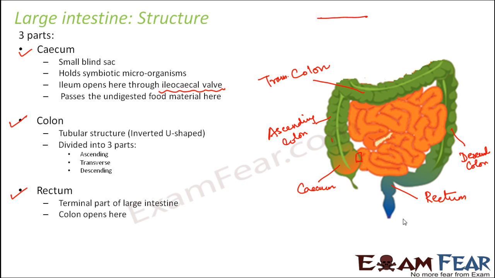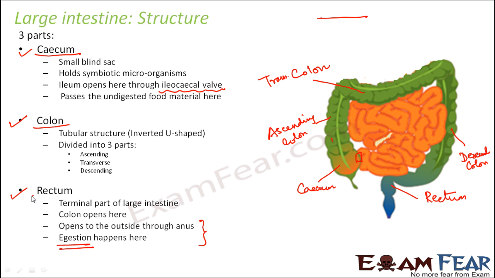So what happens here? Colon opens here, so colon ends up here, and colon passes on the food material to rectum, and in rectum what happens is it opens outside through anus. Digestion happens here. That means the undigested food matter is thrown outside of the body through anus in the form of feces. So that is the purpose of rectum. So rectum actually helps in storing the feces, and then it discharges it outside through the anal opening, and this process is known as digestion, that is throwing out of the undigested food, throwing it out of the body. So these are the three parts of the large intestine.